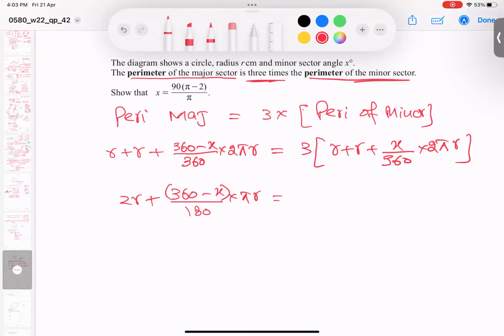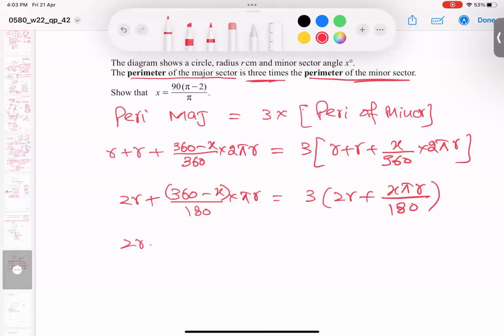And what about the right side? R plus r is 2r. Again, these two cancel, and these two terms can multiply: x pi r over 180. Now this 3 multiplies inside.